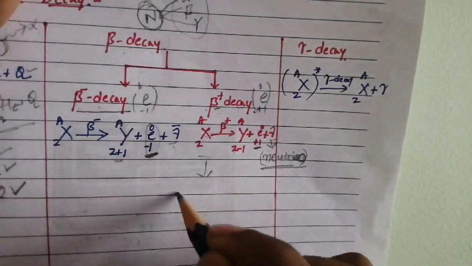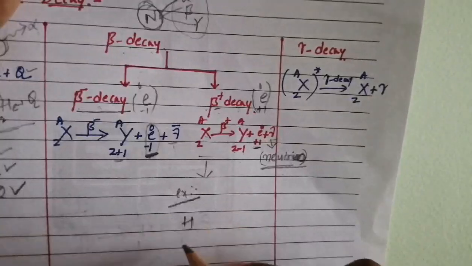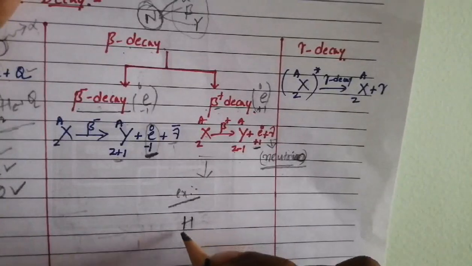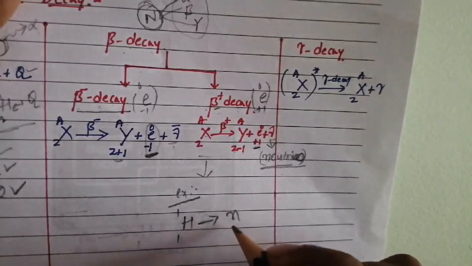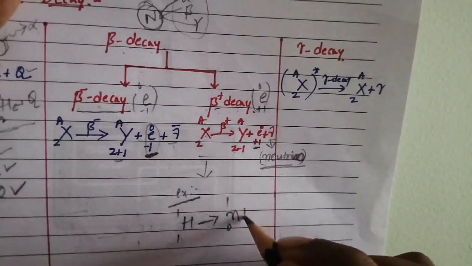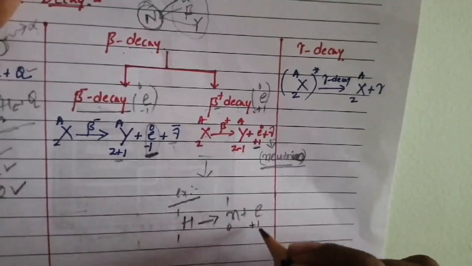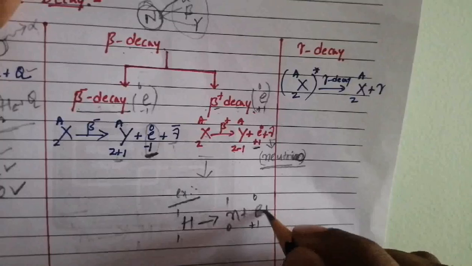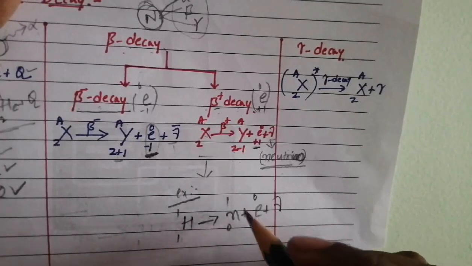So now what is the example for beta plus decay? The example is like this: a proton is converted into a neutron with the ejection of a positron and an elementary particle like a neutrino.